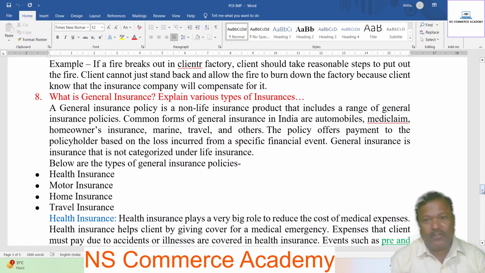The policy offers payment to the policyholders based on the loss incurred from a specific financial event. General insurance is insurance that is not categorized as life insurance. Below are the types of general insurance: health insurance, motor insurance, home loan, home insurance, travel insurance.